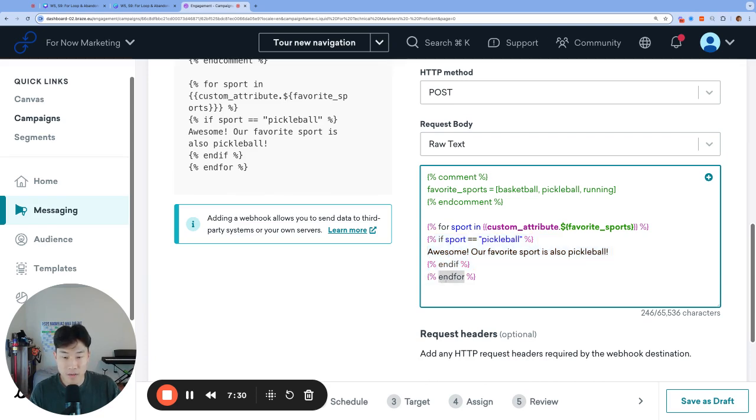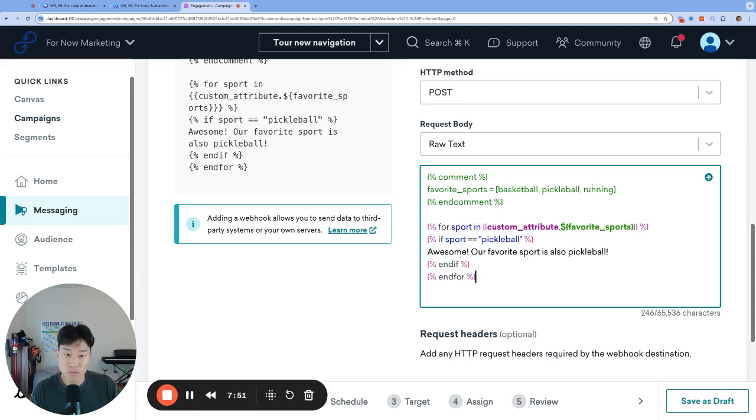That takes us to the end of our for loop. We move on to the next one. Our next sport value is equal to pickleball. And then our Liquid says, if sport is equal to pickleball. That is correct. So we are going to display this message on our second cycle. And then we're done. Move on to the last item, which is equal to running.